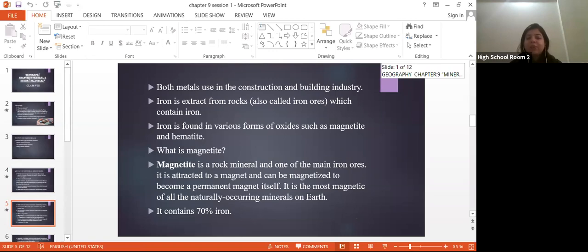Iron is extracted from rocks, also called iron ores, which contain iron. Iron ore is a solid substance, in small particles or in large pebbles, or in the form of large stones. Iron is found in various forms of oxides such as magnetite and hematite. These are the examples we have taken, and it's also given in your book. Magnetite contains 70% of iron, and definitely if we are talking about 70%, there would be 30% of other minerals also included, because we extract it from the earth. So definitely other minerals or other natural materials must also be there underground.